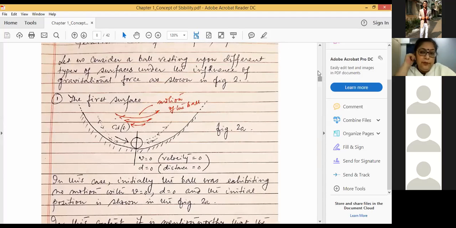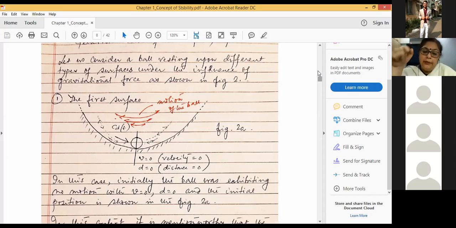So what is an equilibrium point? An equilibrium point or an equilibrium state of motion of a system, since we are considering a dynamic system, we can say the state of motion. Equilibrium state of motion means the system will remain at that particular point or exhibit that particular state of motion for all time t greater than equal to 0.